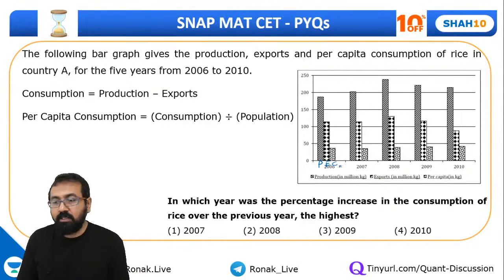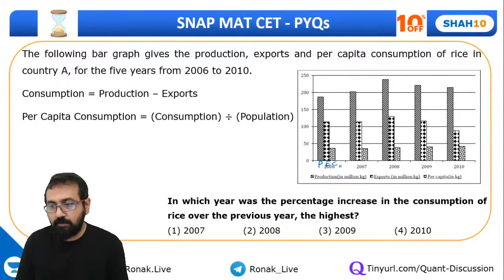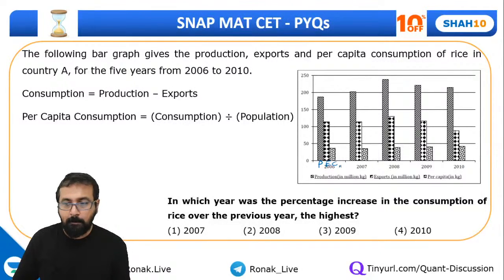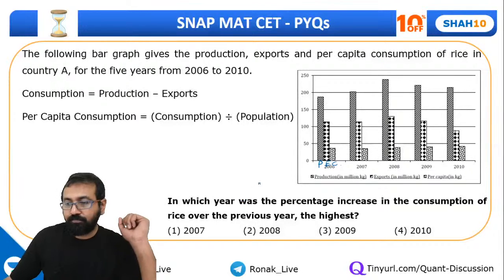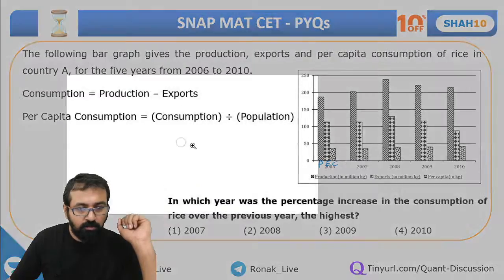Diya, what's unclear? The previous question or this graph, Diya? Let me just show you, let me just zoom it.